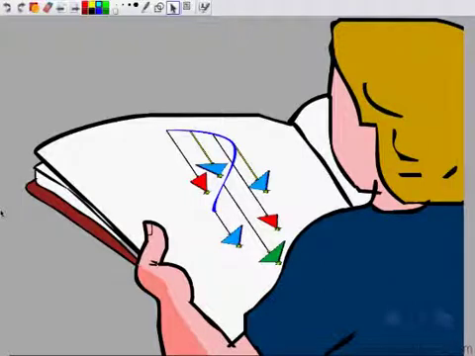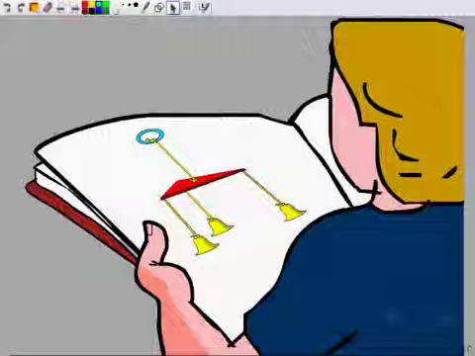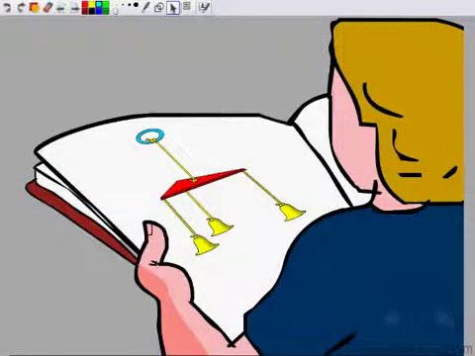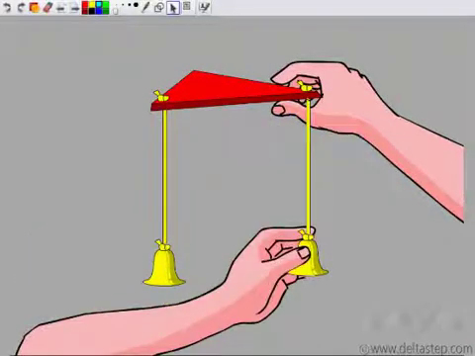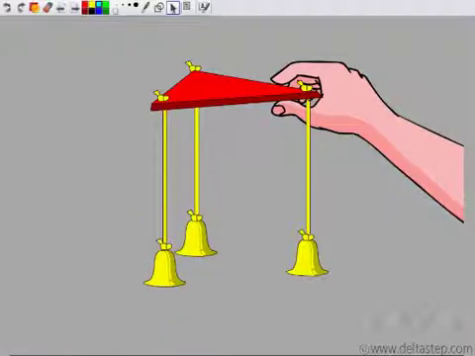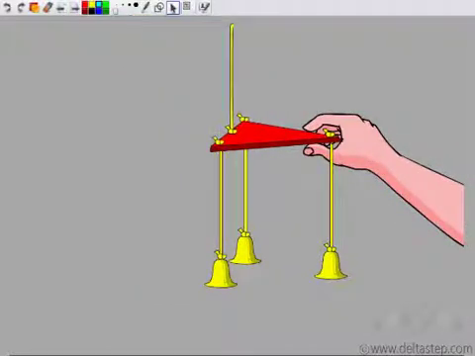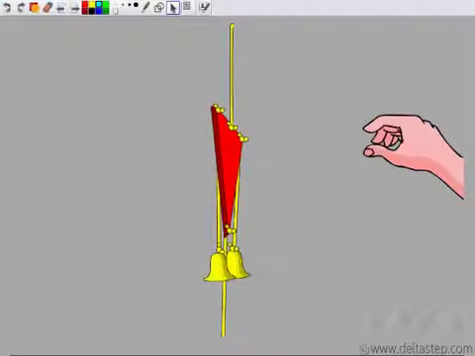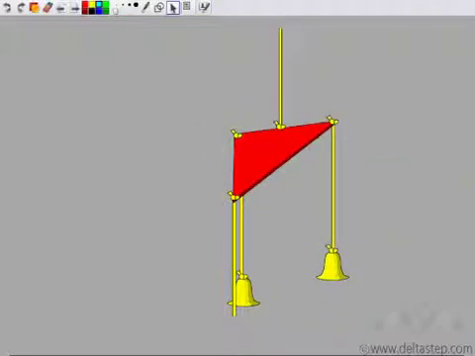So let's see. He found another in this book and decided to make this now. So he has this triangle. He puts the 3 bells, each at a vertex. And now what he has to do is balance this triangle horizontally. So he tries to put a thread at one of the sides. But no, it doesn't get balanced. He tries putting it at the other end also. But again, that doesn't help him.